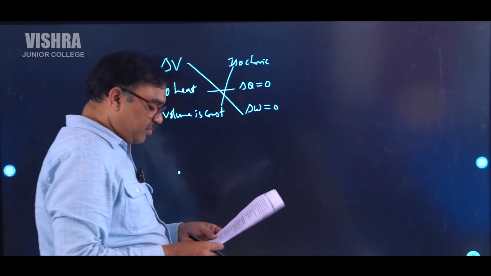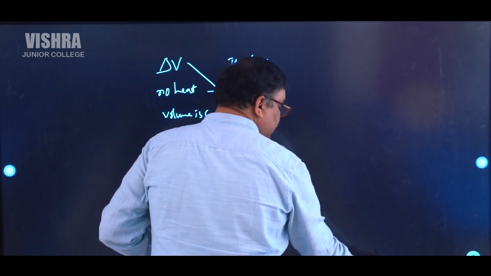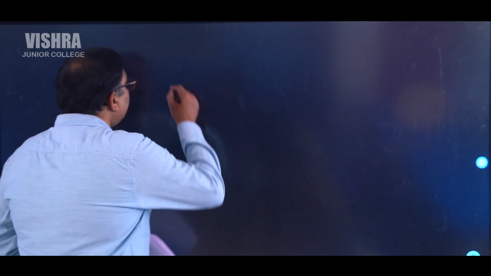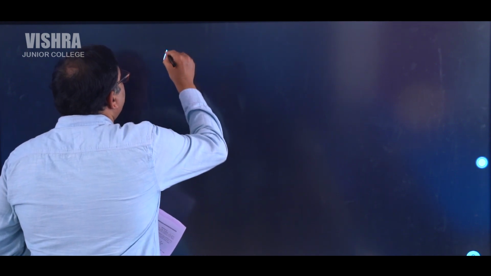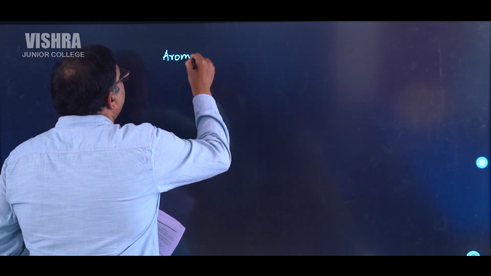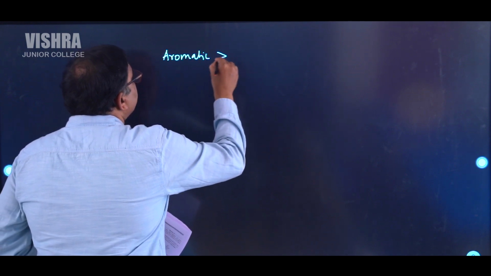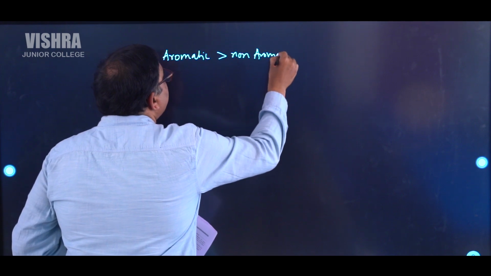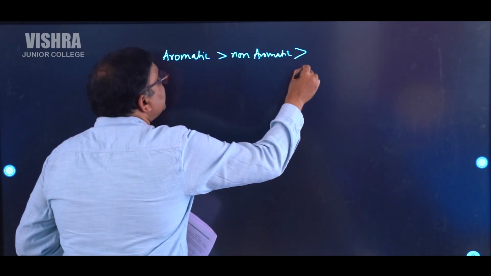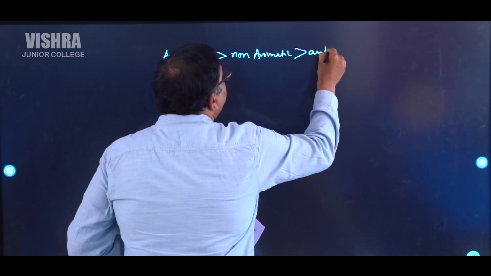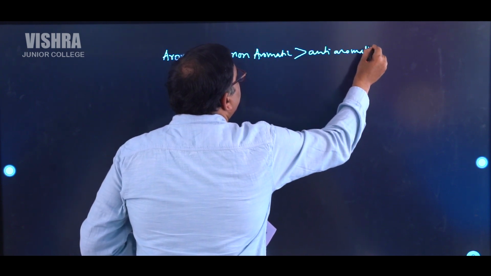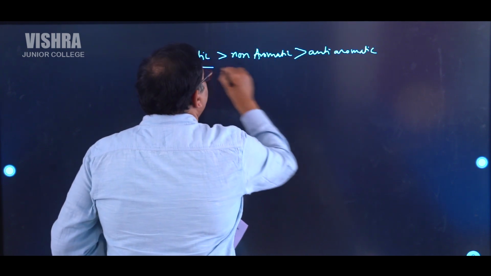Next one, 19th, what is the stability order? Let us see the stability order. Always remember, aromatic is more stable than non-aromatic, which is more stable than anti-aromatic. This is the order that we have to maintain.